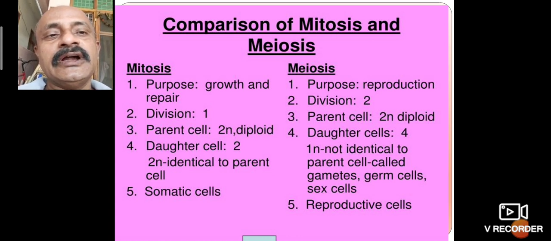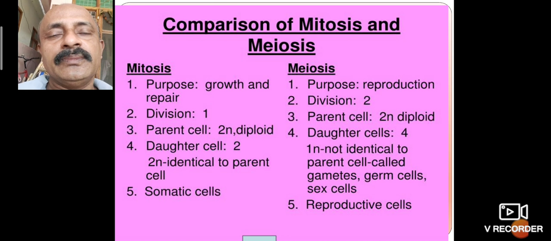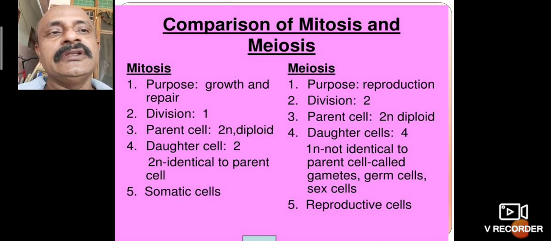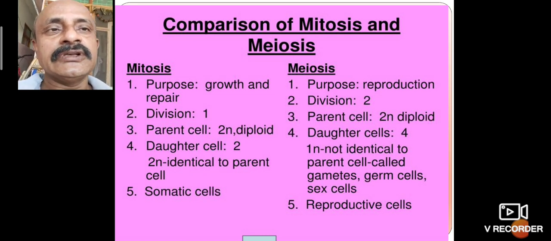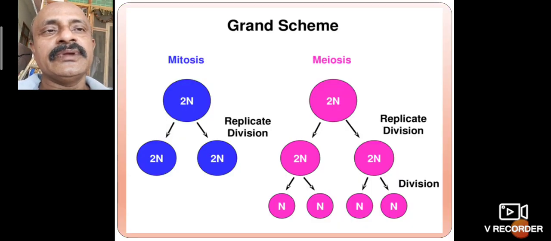In mitosis, the two daughter cells are identical to the parent cell. But in meiosis, the four daughter cells are not identical to the parent cells. Variations or mutations occur in meiosis. Mitosis always takes place in somatic cells, while meiosis occurs in the reproductive cells. So this is also a comparison of mitosis and meiosis.